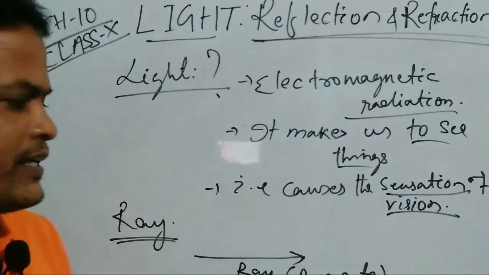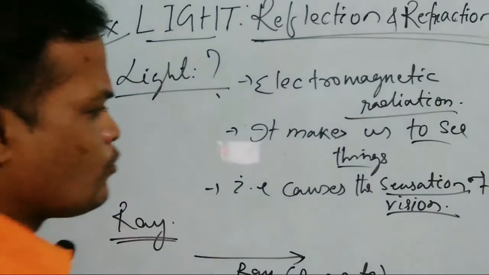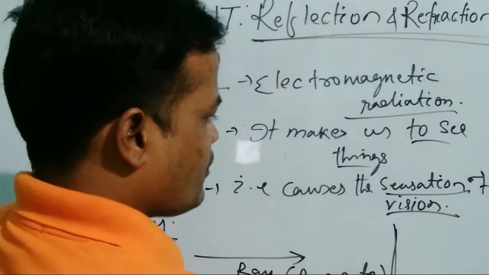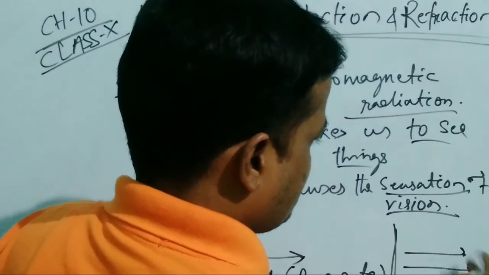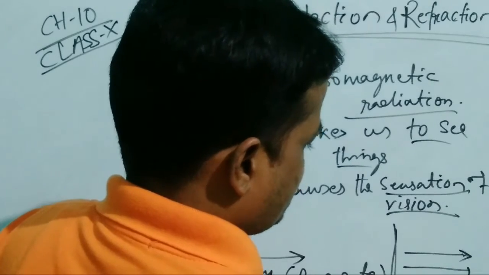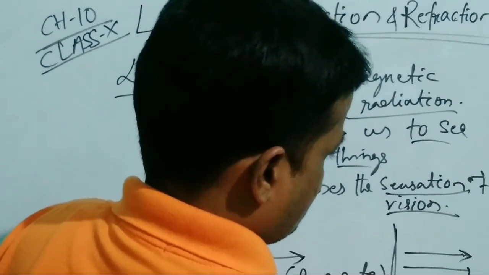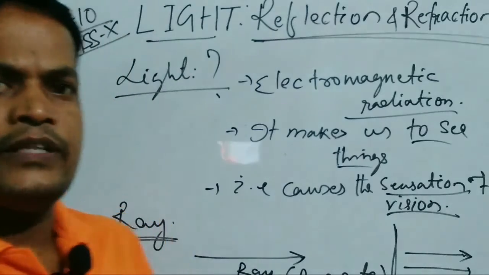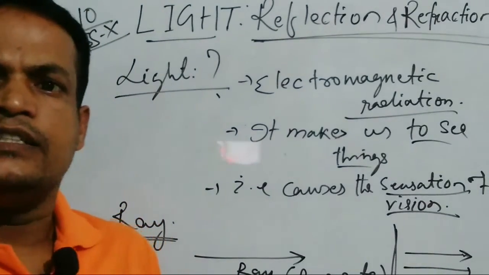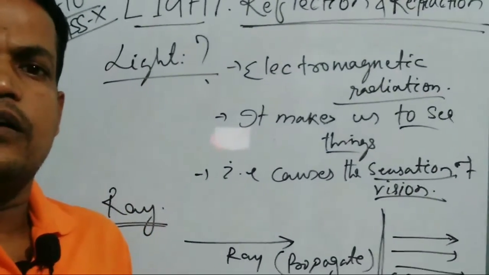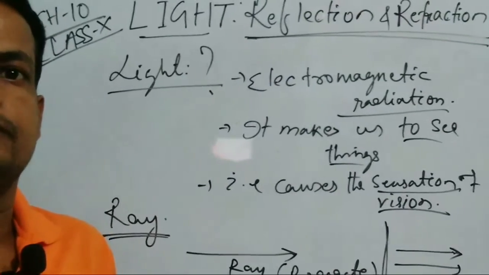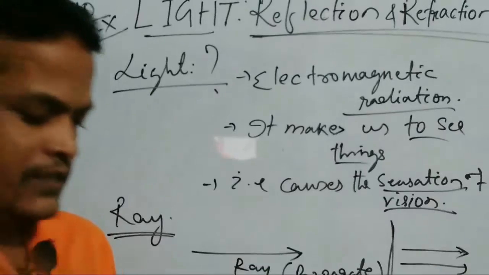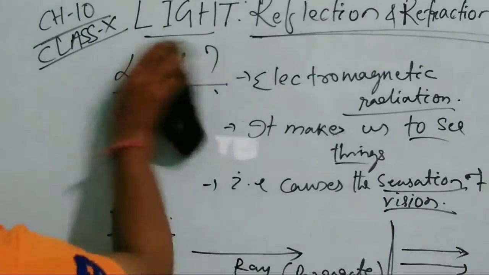When a group of rays combine, they form a beam of light. Okay, friends, let us see more.